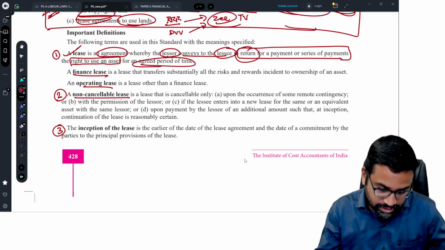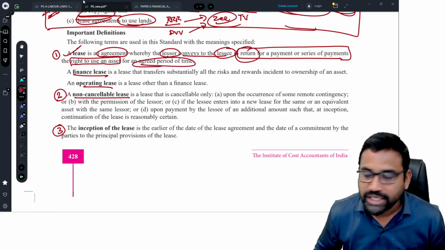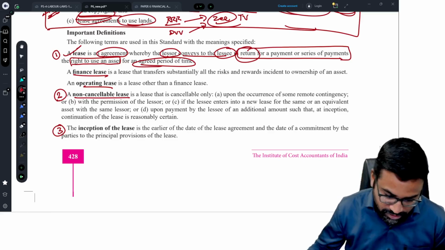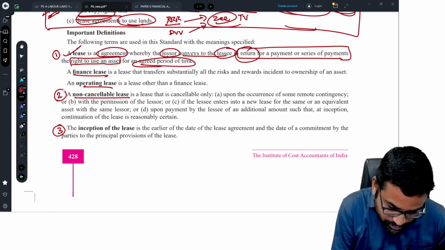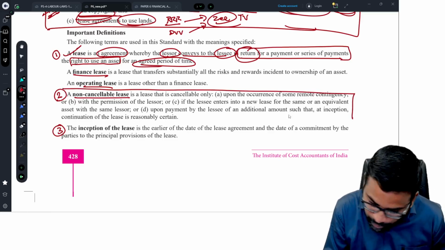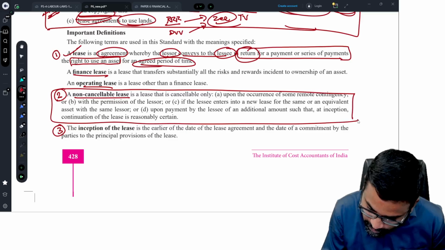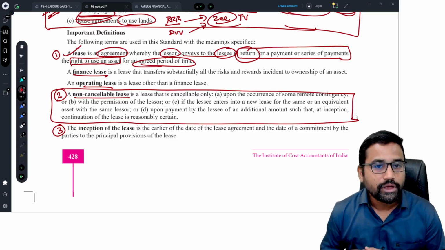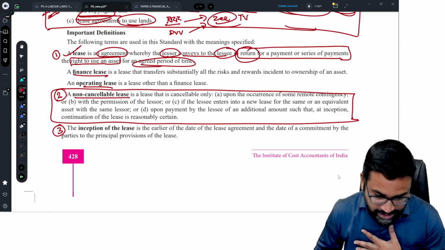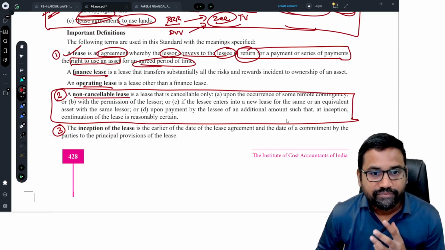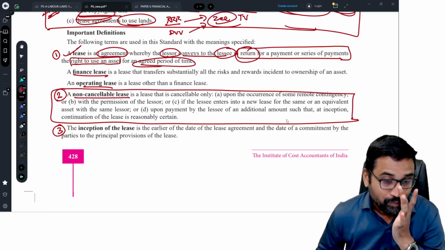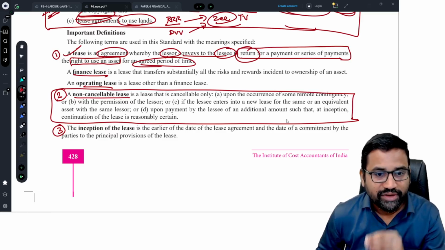Now see this definition, sir. Non-cancelable lease. This is the definition we have to learn. Very, very important definitions. Please focus. The definition must be a definition. It should not be changed. So as it is, whatever they have defined, we have to learn it.